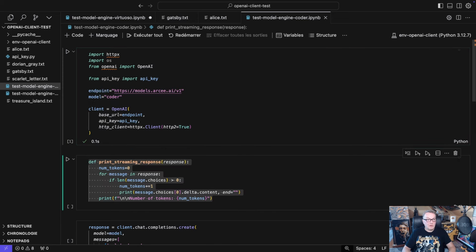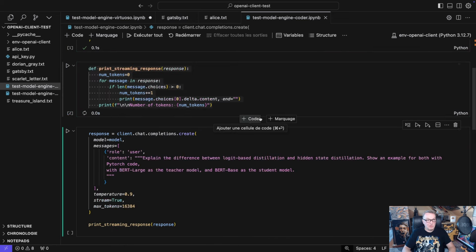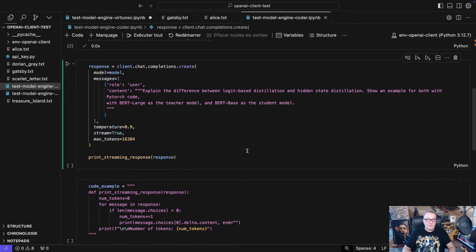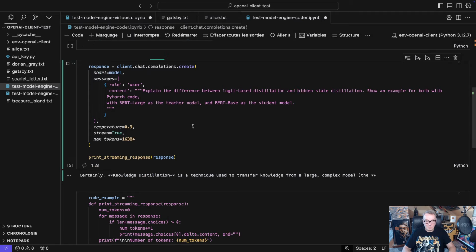All right, so set up our client again, streaming response. And let's try this one. Explain the difference between logit-based distillation and hidden state distillation. Show an example for both with PyTorch code with BERT Large as the teacher model and BERT-Base as the student model. Okay, completely made that up. Although I do have a distillation video for you, but that's probably coming out in the next few days. Okay, so let's try this.